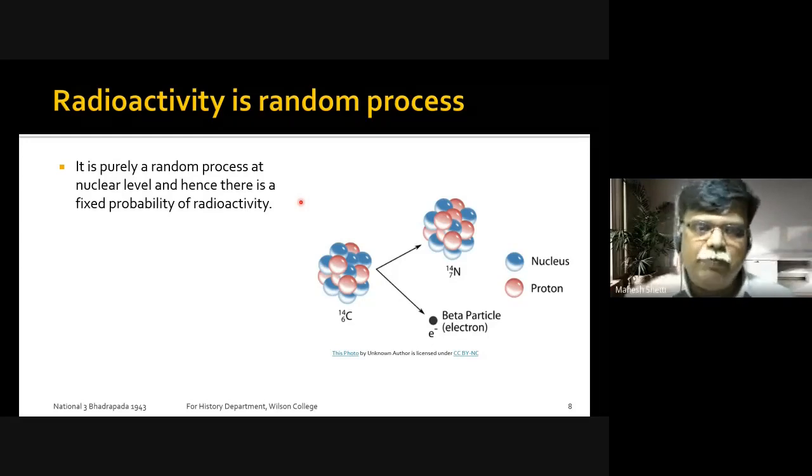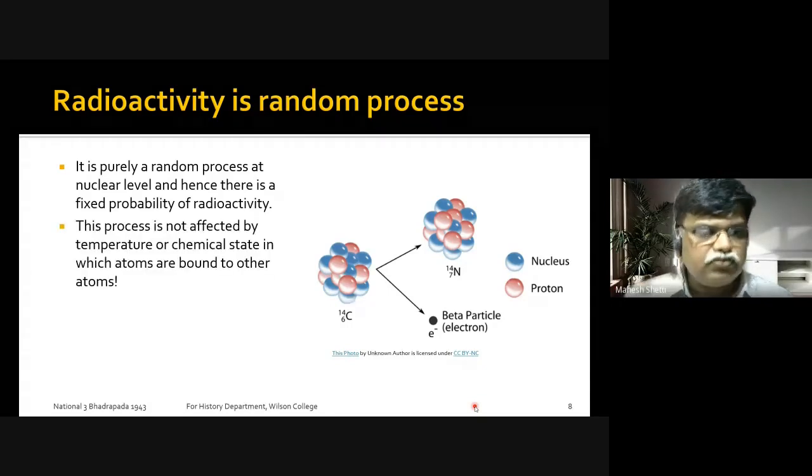The same thing happens in case of radioactivity. Which atom will disintegrate, I cannot say. But there is a probability which says that so many particles will get disintegrated, which means they will either emit an alpha particle or beta particle. Some process will happen, and they will change from one form to another form. So that is what is going to happen. This process is not affected by temperature or the chemical state in which atoms are bound to other atoms.